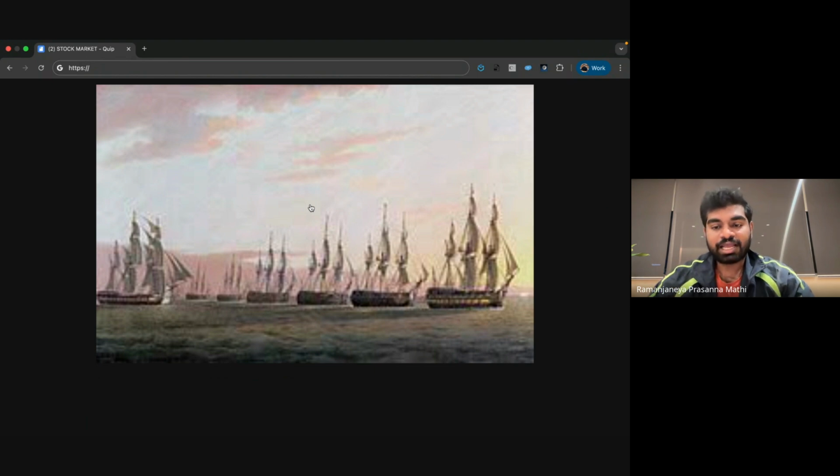Suppose I gave money to a ship captain, Robert. I give so much money. But Robert went exploring and didn't return back. All my money is gone. So they learned that if I invest in a single ship, there is a high chance that all my money is gone. So people started investing in multiple ships. For example, I invested in 12 ships, 3 ships were lost, and the remaining 9 ships came back. So I will get money from those 9 ships.